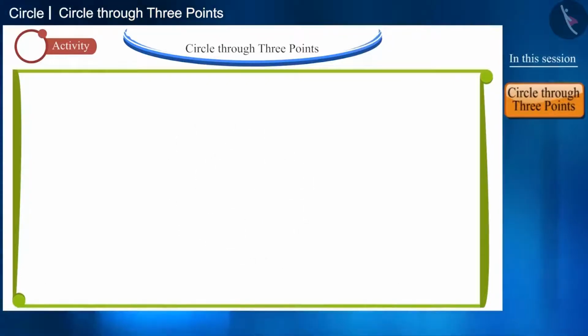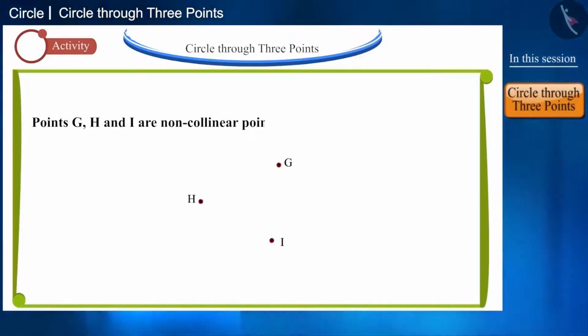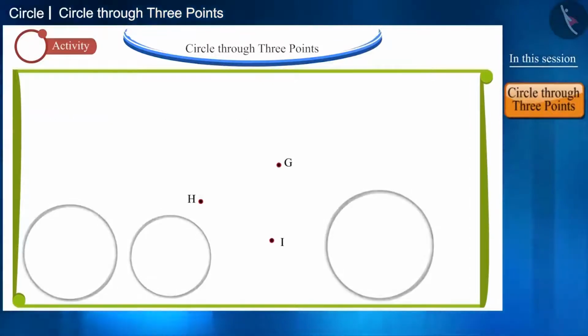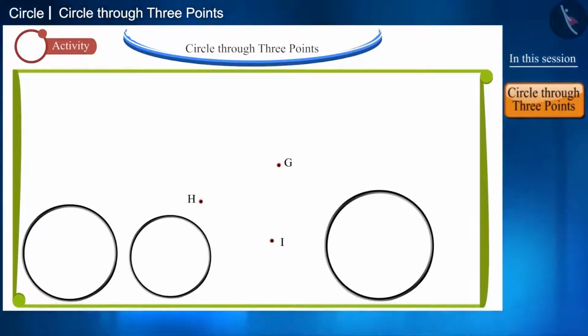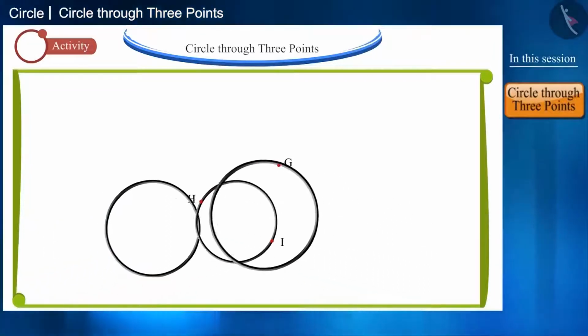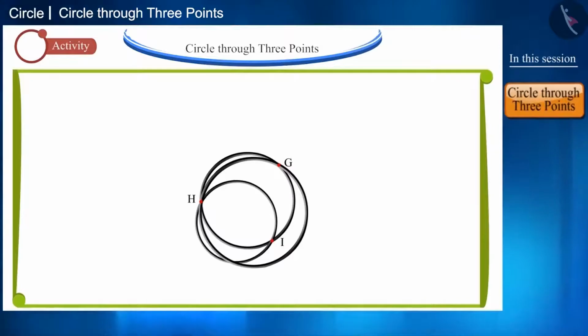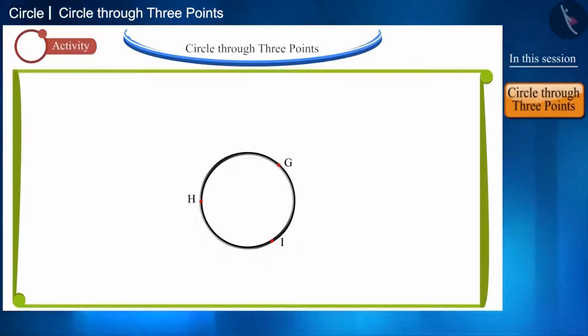Now if we take the 3 points G, H and I in such a way that they are not in the same line, then we call these points as non-collinear points. Now, we will try to place the rings on G, H and I. Is there a ring that will pass through all these 3 points? Let's see. Friends, here you can only get the ring with one radius that will pass through these 3 points G, H and I.